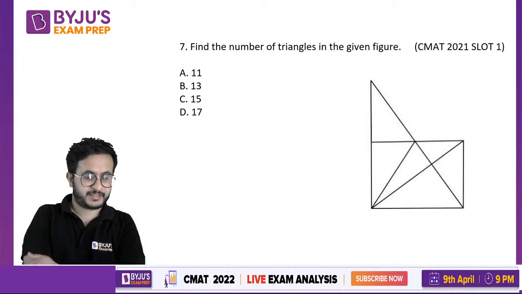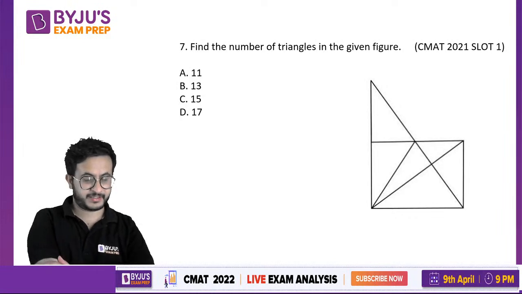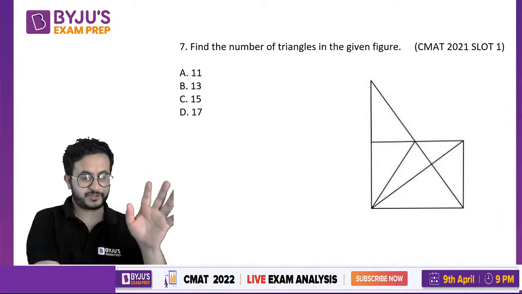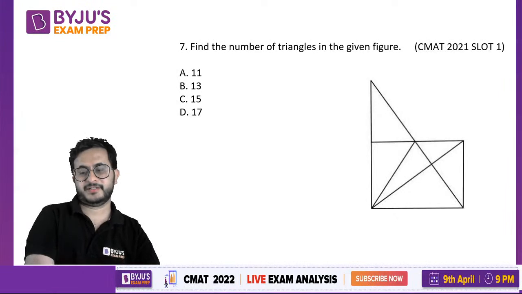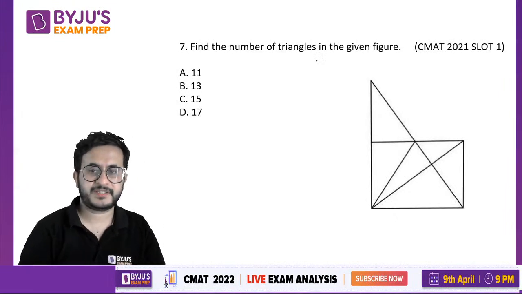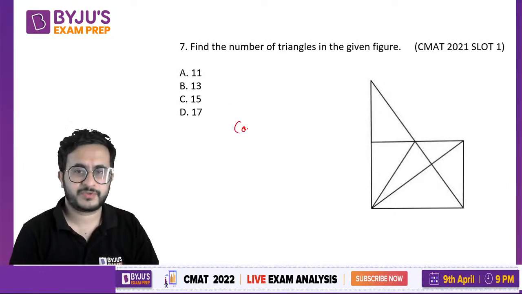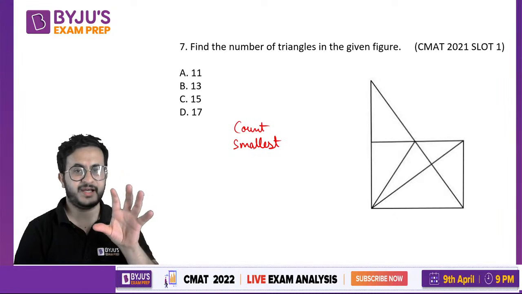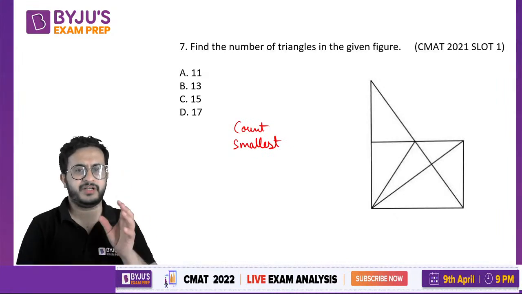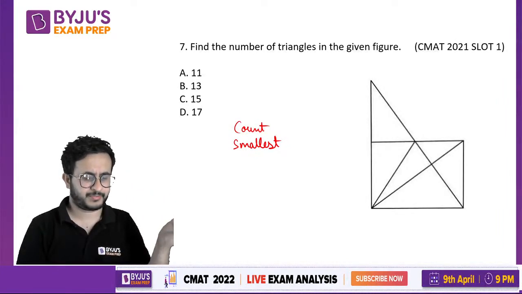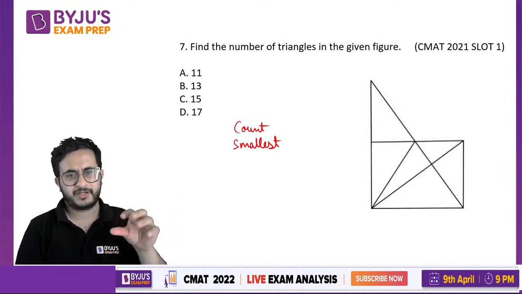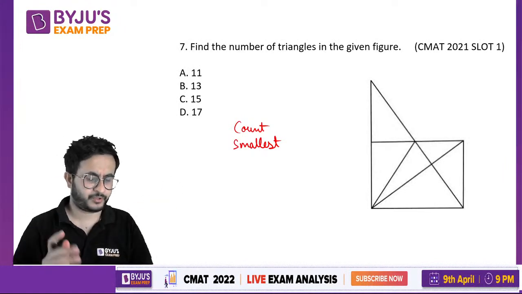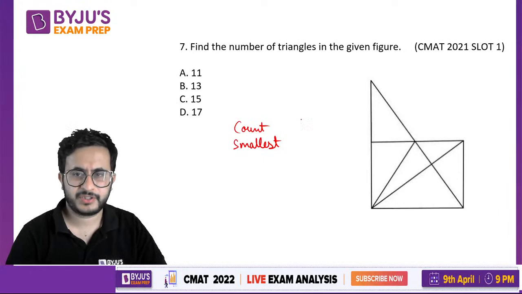So mostly people saying 11, 15, some saying 13 also, right? 17, no one goes because it looks like a very large number. Okay. So first of all, the first step should be count the smallest ones. Like I'll tell you the process how to solve these questions. Generally, they will ask you counting wherein the answer is a two-digit number, right? Maybe 10 to 15 or maybe 20, 25, not beyond that. How to count this? Count the smallest ones.